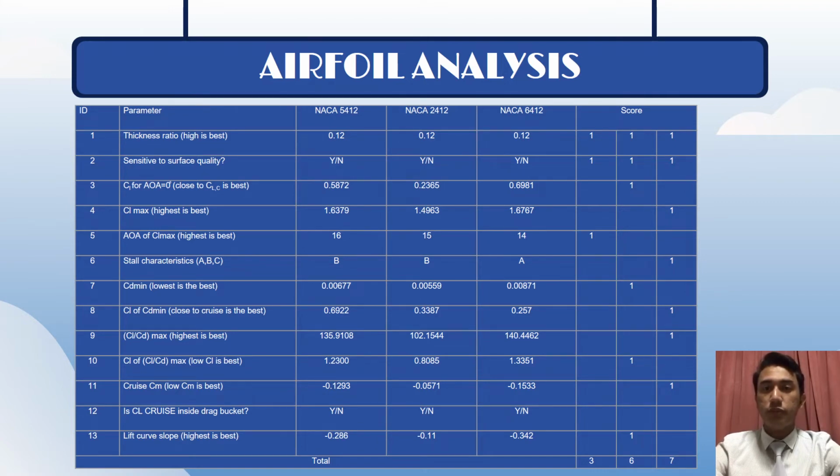Moreover, the lowest pitching moment coefficient is NACA 6412, which is the best. However, all three NACA airfoils have the cruise lift coefficient inside the drag bucket. And lastly, the highest lift curve slope is NACA 2412. Based on the table, the highest score is NACA 6412, which means it is suitable to be used in this project. In order to get the intended wings, we decided on NACA 6412 as our choice.